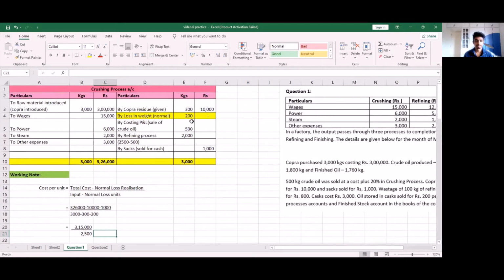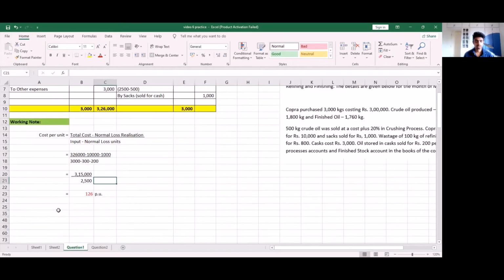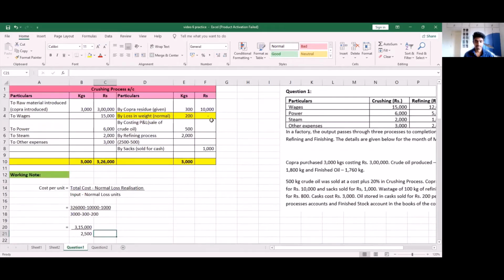Let's quickly multiply these kgs with the cost per unit, which is 126. So here for our sales, we have 500 into 126, which gives us 63,000. And for the amount of oil that is transferred to the next process, we have 2,000 into 126, which is going to give us